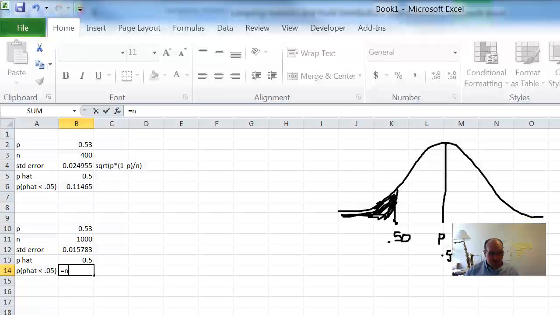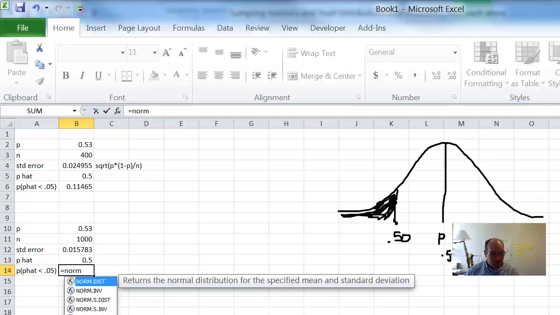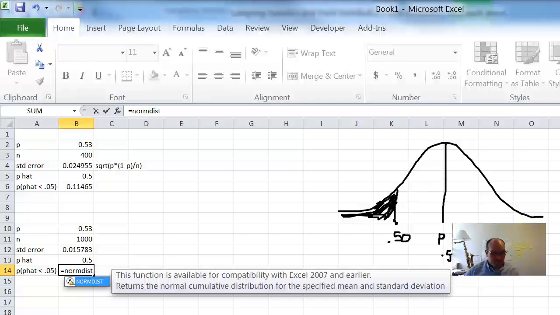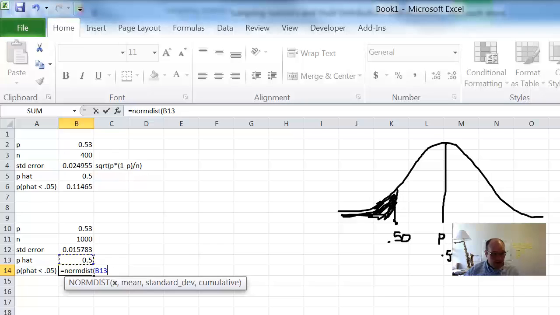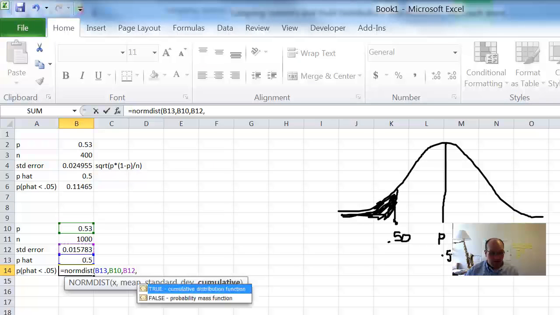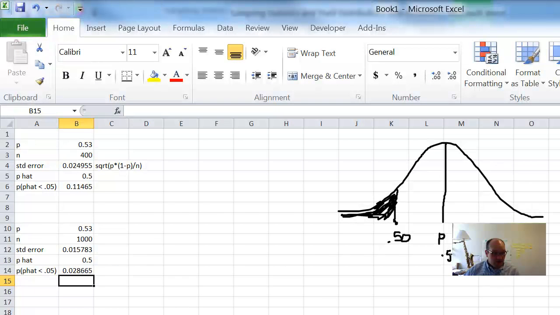And then the norm dist function works the same way. What I got is P hat, what I expected, P, standard deviation is actually standard error, and then 1. 0.02. Is that what I got when I changed it up here? No, I'm skeptical. 1,000. Yep, same thing.